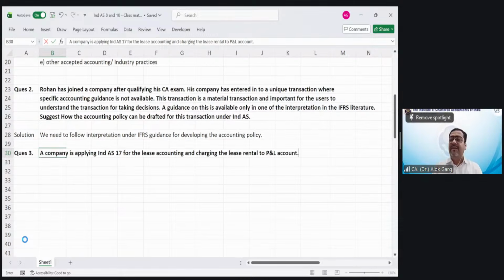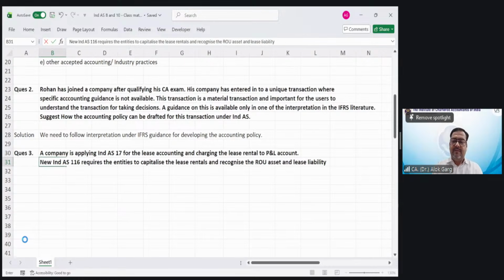This is what you have read in your old accounting standard or Ind AS. So new Ind AS 116 requires the entities to capitalize the lease rentals and recognize the ROU asset and lease liability. Suggest if the entity should change the policy.